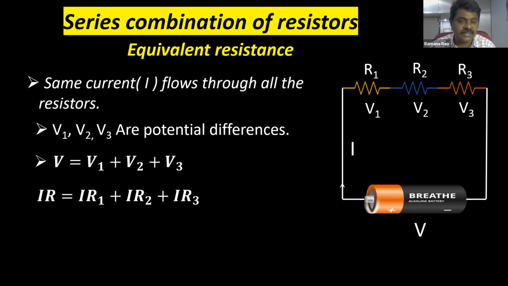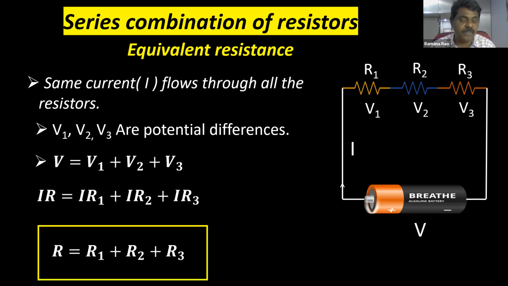So you will get R equivalent as R1 plus R2 plus R3. So this is a very important formula. The equivalent resistance in series combination. If three resistors are connected in series, the equivalent resistance is R1 plus R2 plus R3. Simply we have to add all the three resistances when they are connected in series.